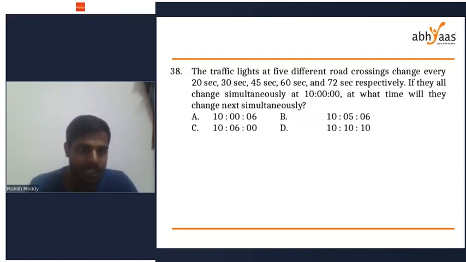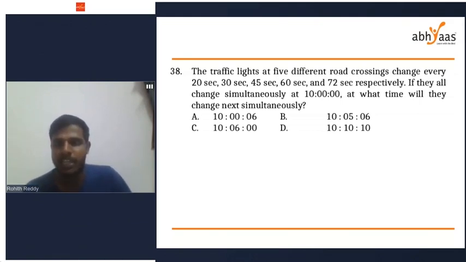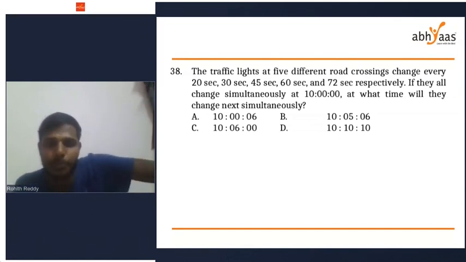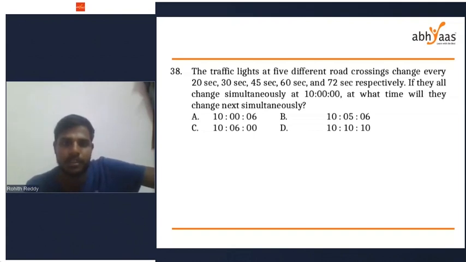Yes, Ramakrishna, absolutely correct. 13 rooms is correct. I think we have done this, but there he was asking only after how many seconds these traffic lights will change. But in question number 38, he is asking the exact time at which these lights are going to change simultaneously. Simply we'll find the LCM of 20, 30, 45, 60, 72.